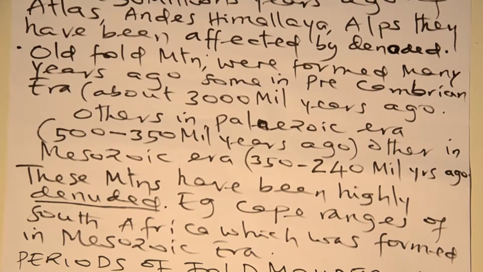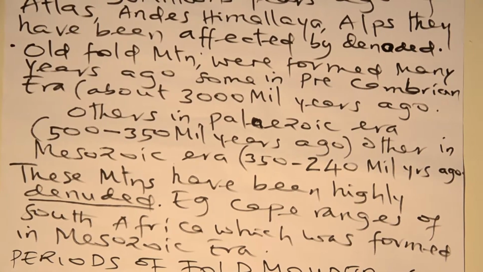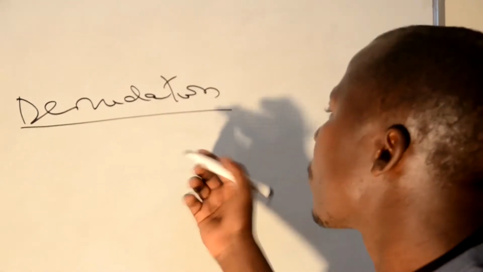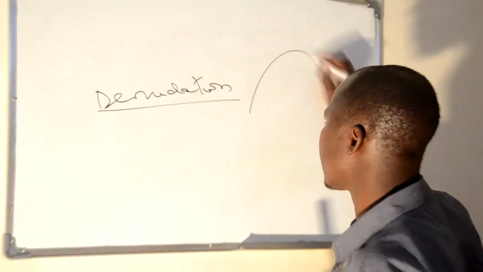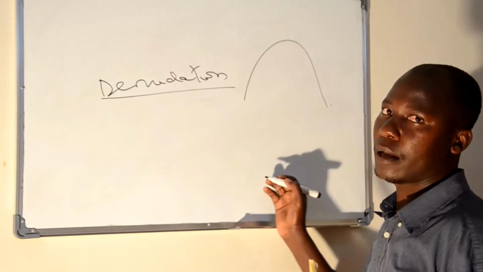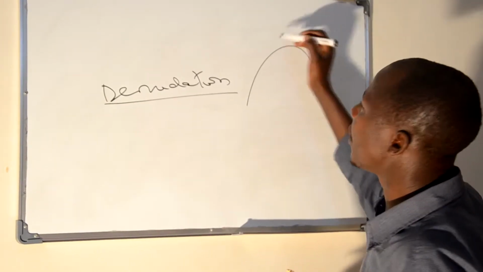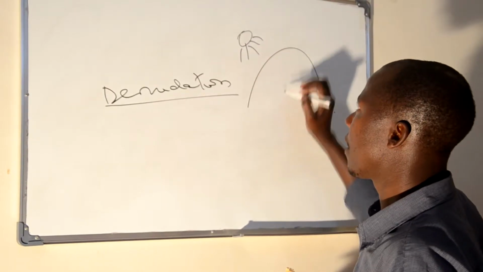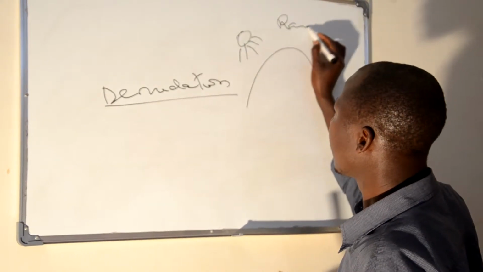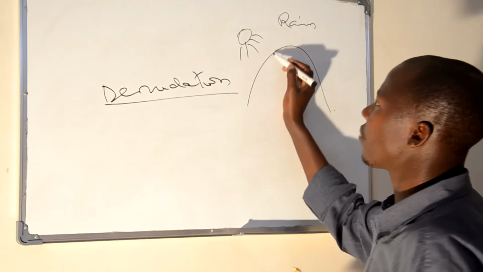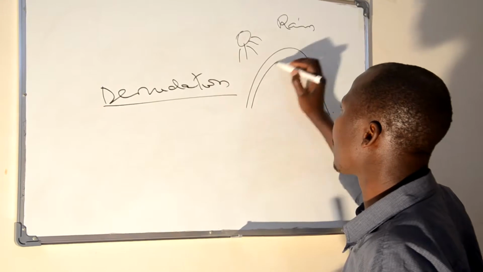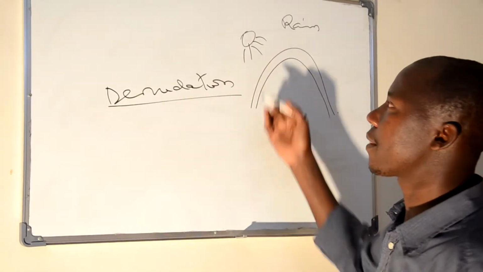The meaning of denudation: this is the prolonged wearing away of weak material. For instance, on a certain mountain like this area, due to heating by temperature and rain hitting this landmass, it can be unstable in nature and cause weathering and erosion to take place.